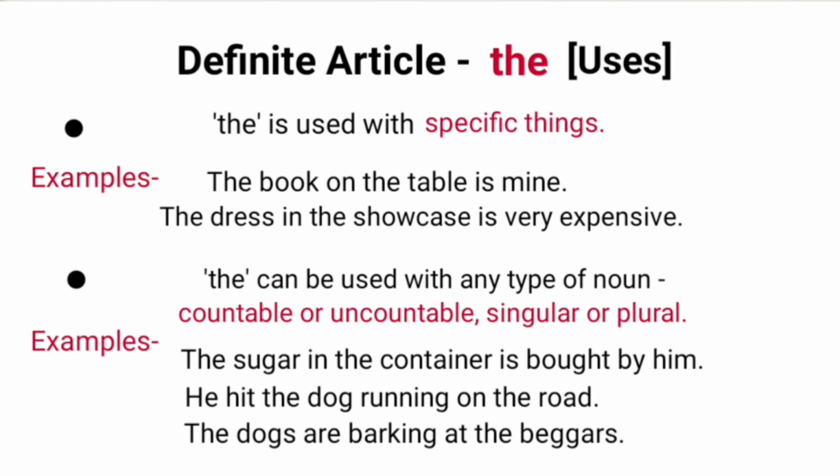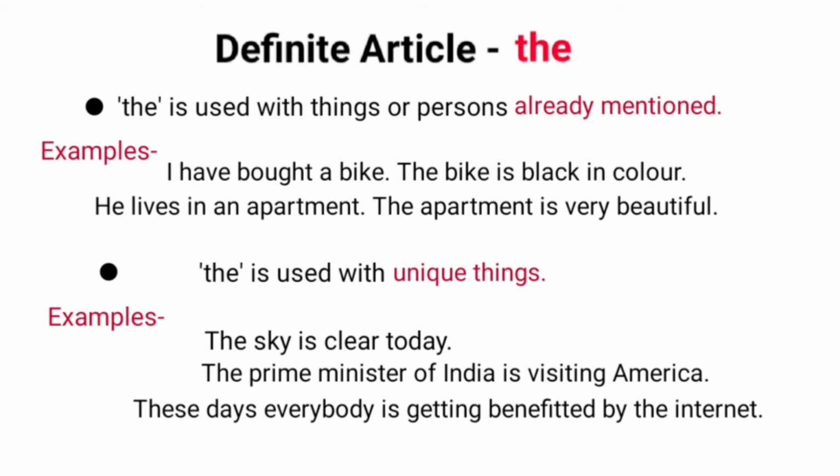Second example, he hit the dog running on the road. Third, the dogs are barking at the beggars. In the second example, the word dog is singular, while in the third, dogs is plural, and the is used with both of them. Definite article, the, is used with things or persons which are already mentioned.